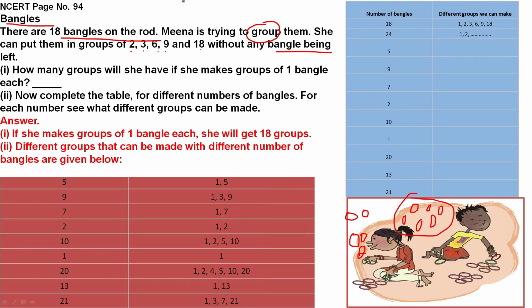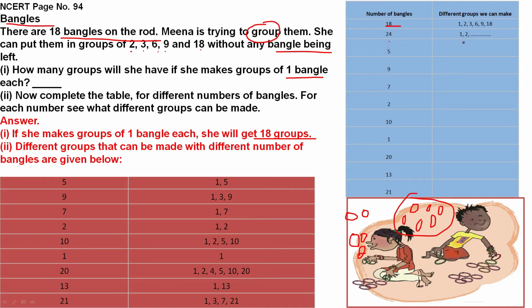How many groups will she have if she makes groups of 1 bangle? So a group of 1 bangle, if she is making with the 18, then 18 groups she can make. If she makes groups of 1, she will get 18 groups. Different groups that can be made with a different number of bangles are given below. For example, 18 bangles, 18 groups she can make.